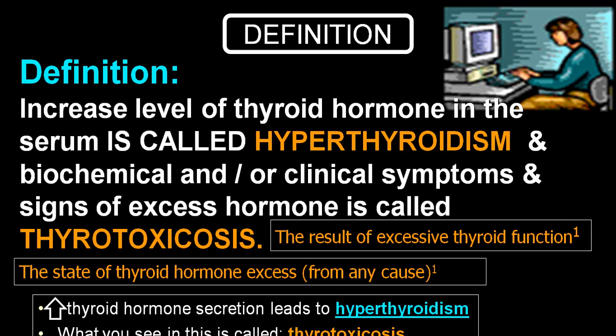Thyroid hormone excess can be because of any etiology, maybe primary because of thyroid gland disorders or maybe for other reasons. So increased thyroid hormone secretion is hyperthyroidism. But increased thyroid hormone plus clinical symptoms and signs due to excessive thyroid hormone, we call thyrotoxicosis.